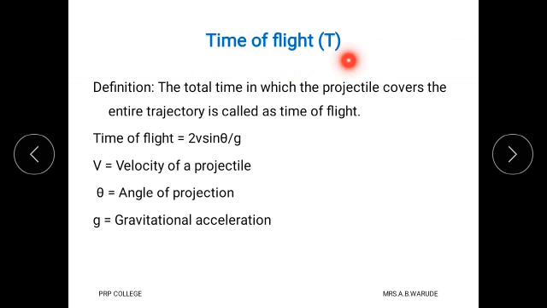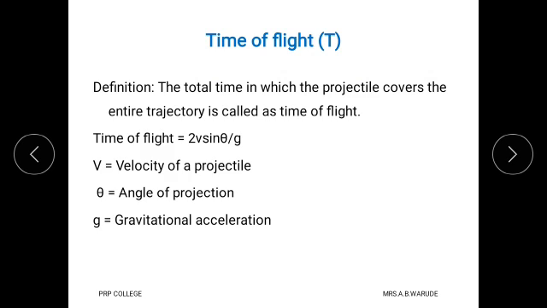Then what is the time of flight? Here capital T is the symbol used to denote time of flight. We know that when any object is thrown in air, after covering certain distance, it returns to the ground surface.